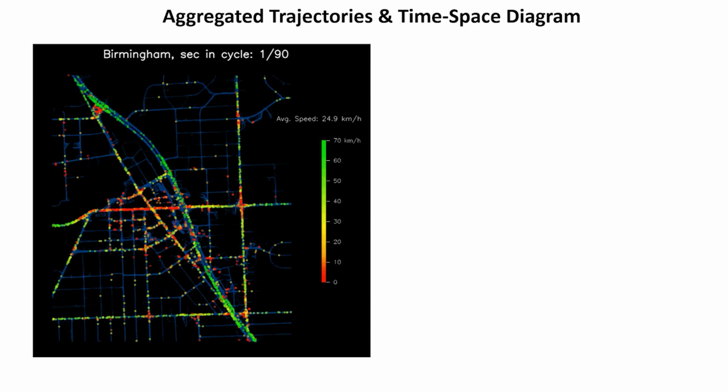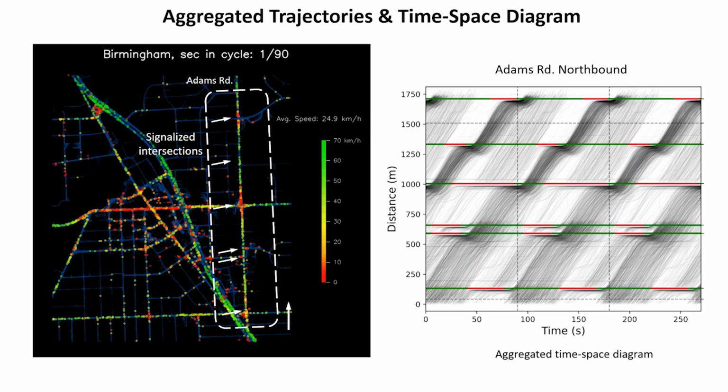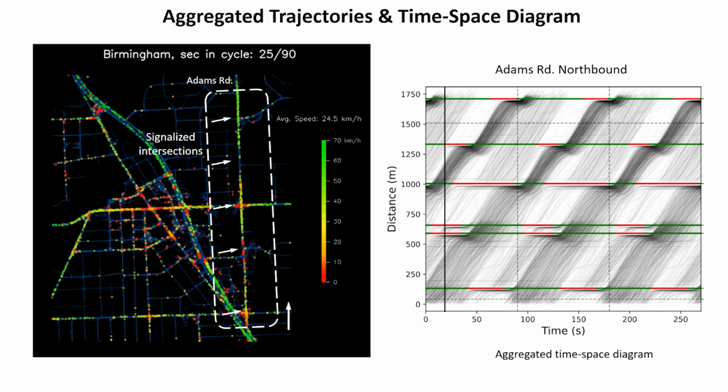To understand the aggregated trajectory point visualization, let us compare it to the aggregated time-space diagram. The Adams Road corridor is outlined by the dashed box with signalized intersections at each arrow. Now recall the aggregated time-space diagram for this corridor in the northbound direction. The black line moving across the aggregated time-space diagram indicates the timestamp of the video.